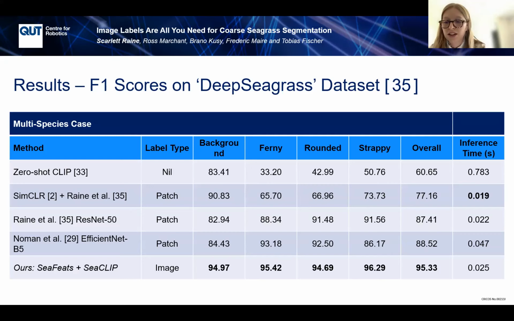For the multi-species case on the DeepSeagrass dataset, we improved from 88.5% for the previous state-of-the-art to 95.3% for the class-weighted F1 score. This is an improvement of 6.8%, whilst requiring only 3.9% of the labels as compared to the previous patch supervised methods.